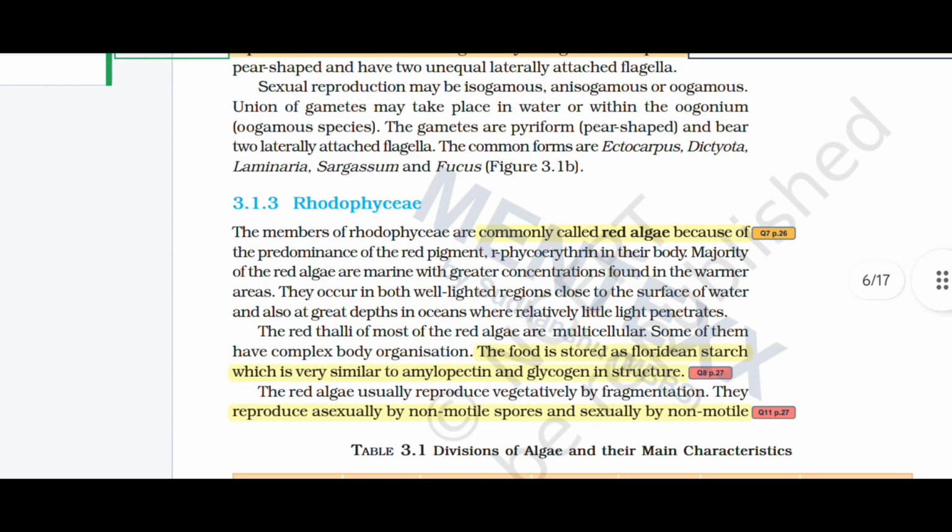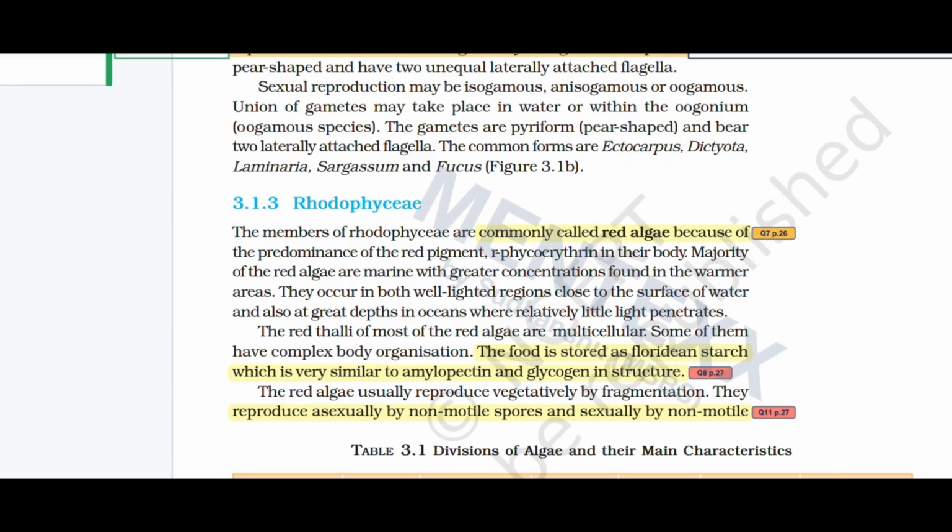Rhodophyceae. The members of Rhodophyceae are commonly called red algae because of the predominance of the red pigment r-phycoerythrin in their body. The majority of red algae are marine, with greater concentration found in the warmer areas.